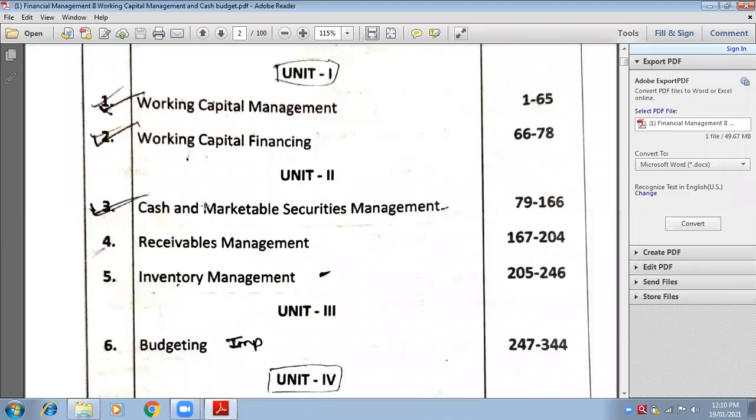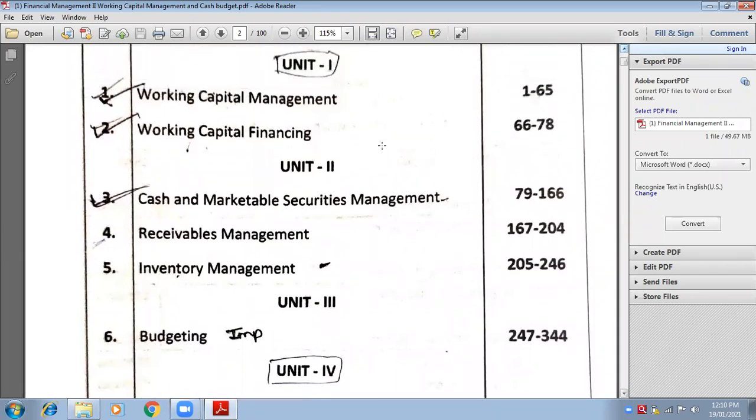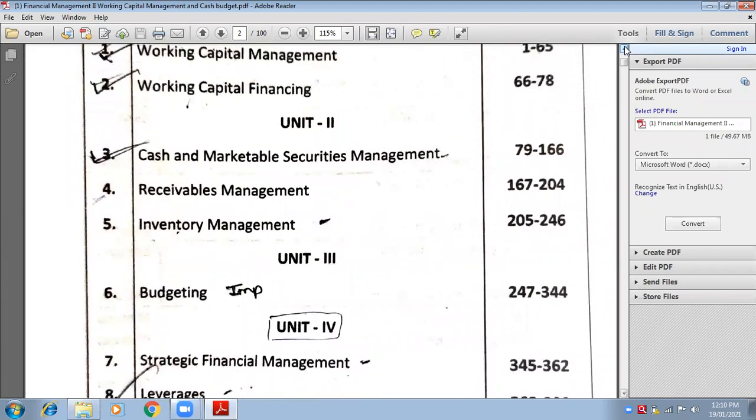Okay, so let us start with a new chapter, cash and marketable securities management. This is our unit 2, third chapter. We are done with unit number 1, where there were two chapters, working capital management and working capital financing. So we have done both. In working capital management, it was calculation of net working capital requirement. And in working capital financing, it was the NPBF method. So we have done all the sums related to management and financing, both.